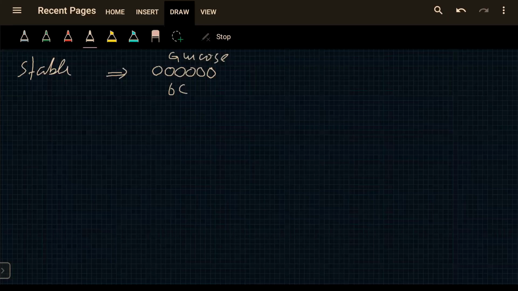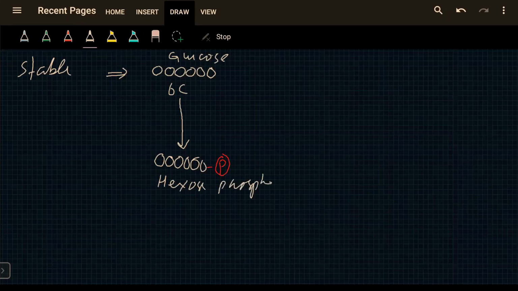We add a phosphate group to this 6-carbon glucose to make it hexose phosphate. This is also a 6-carbon molecule. During this reaction, phosphate is added to this 6-carbon hexose sugar. This addition of phosphate to glucose is known as phosphorylation.